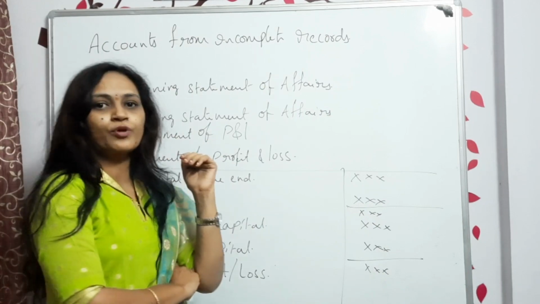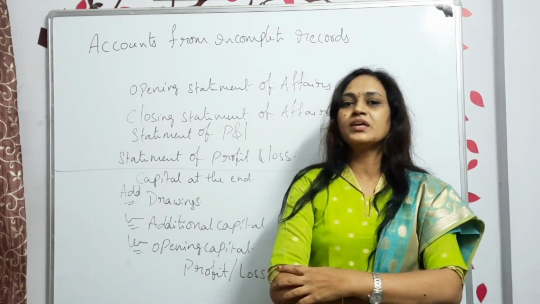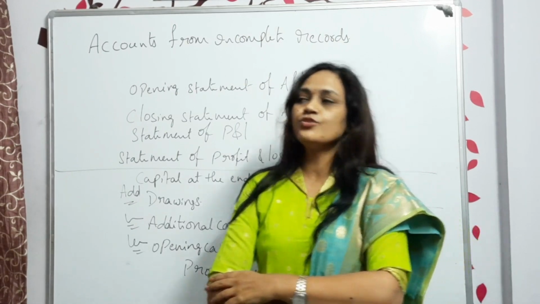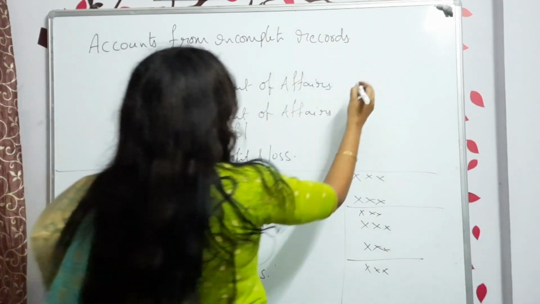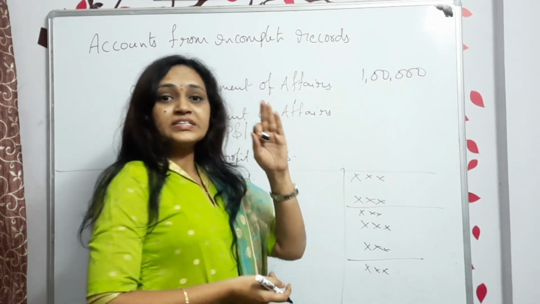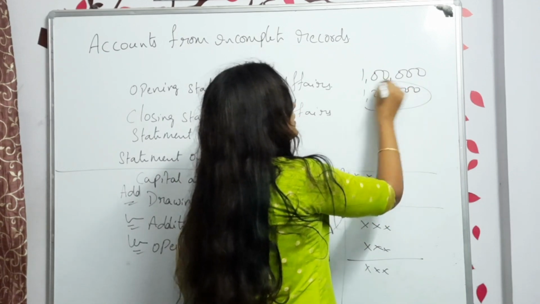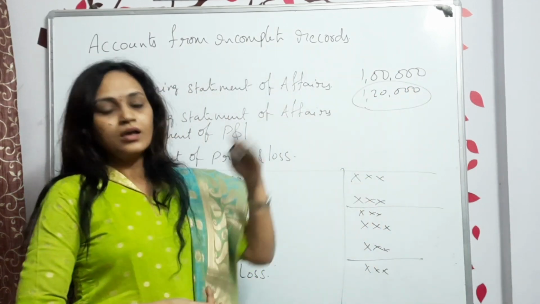Next, the statement of profit and loss account. That means you are finding what the profit is. When you started the business, maybe your capital was 1 lakh. But the next year, after all the transactions, you have 1,25,000 with you.